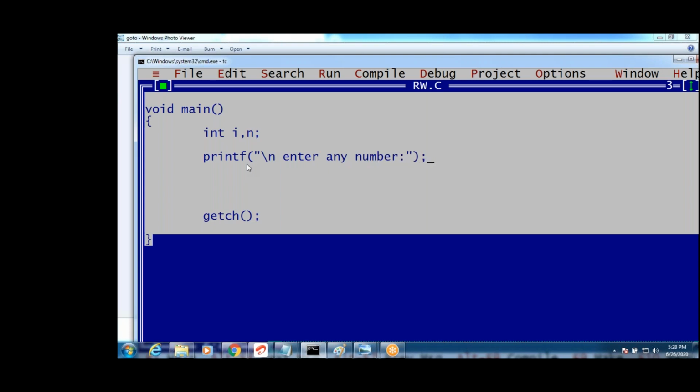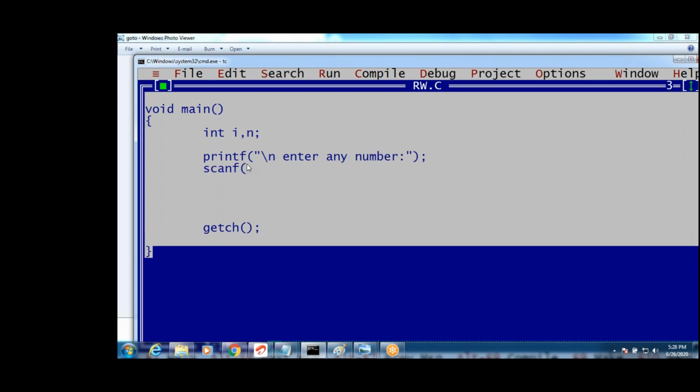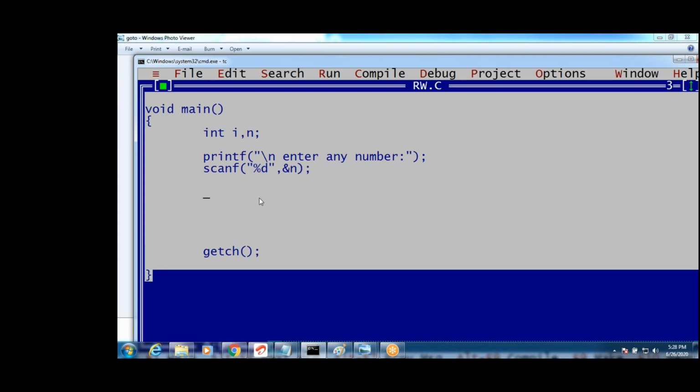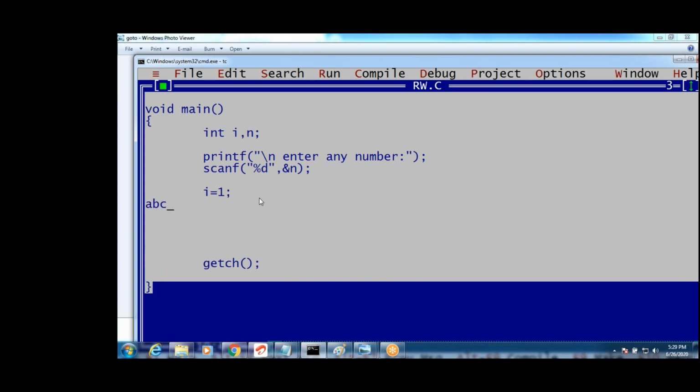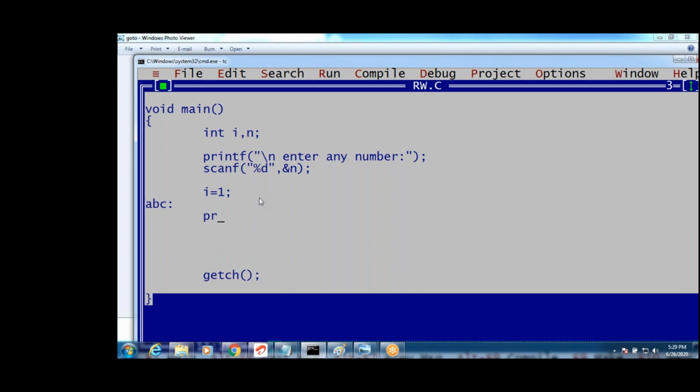First line, it will ask to enter a number. I will write: enter any number. See this. How to read a number, guys? With scanf, we read a number like this: percent d, address of n. n is the given number. We have to generate numbers, guys.